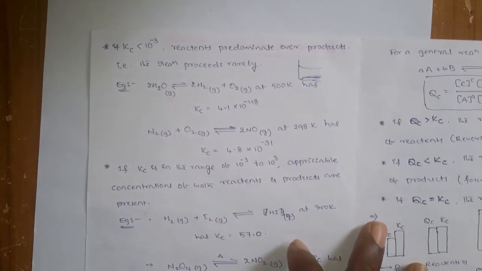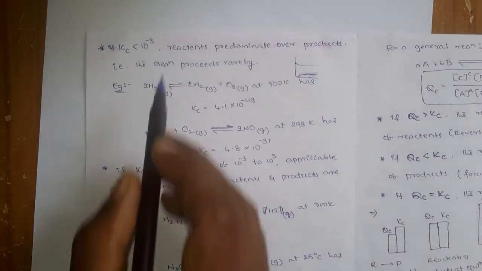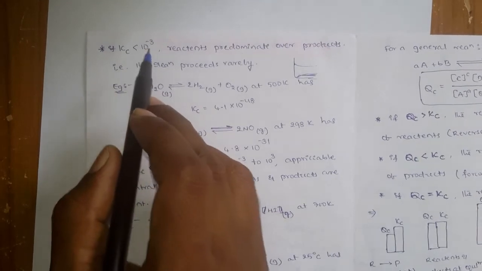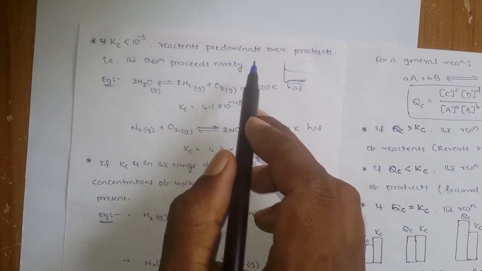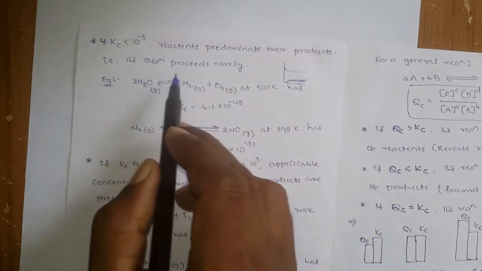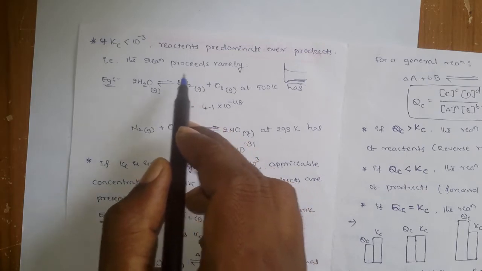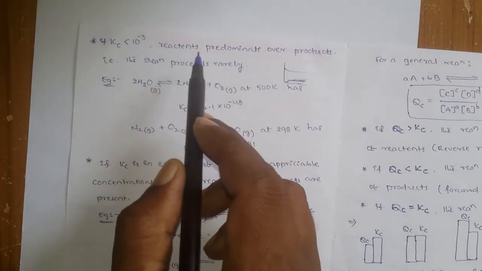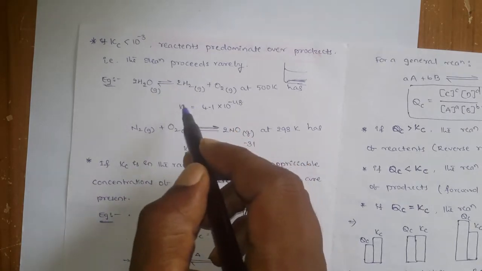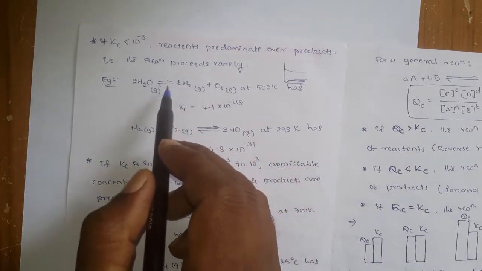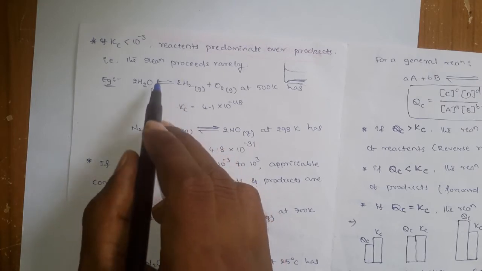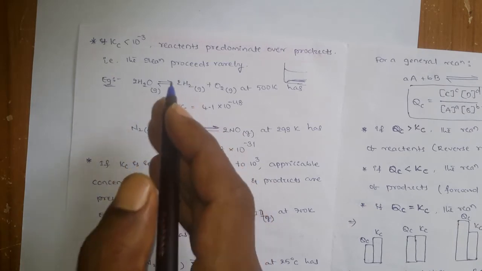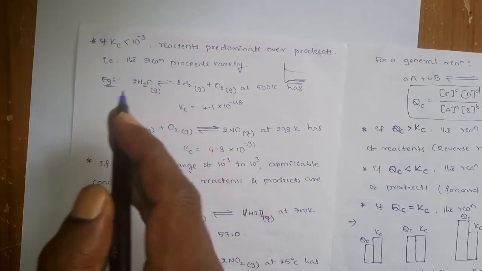Let us go for the second case. The second case is if the Kc value is less than 10 to the power of minus 3. Then the reactants are predominant over the products, and the reaction proceeds only rarely, because the reactants are very high and are not converting to products. The reaction is not completing, so the equilibrium is attained at the starting stage only.